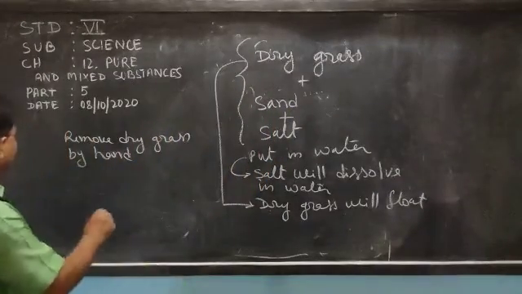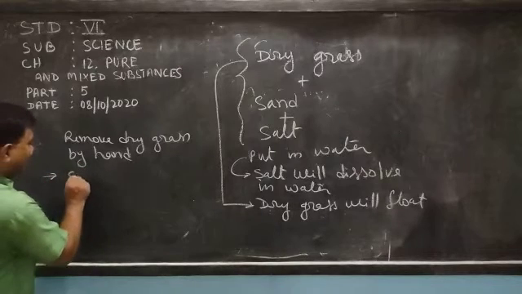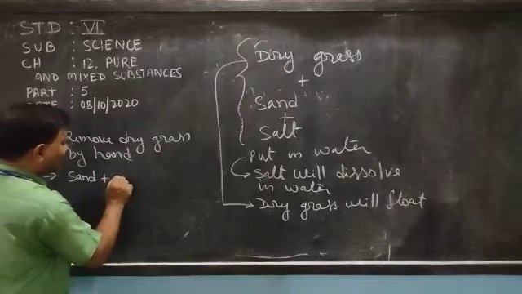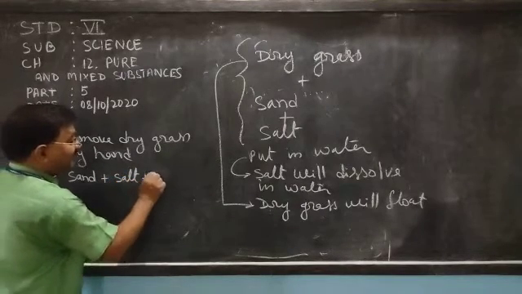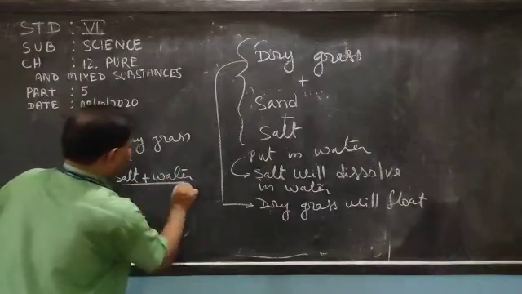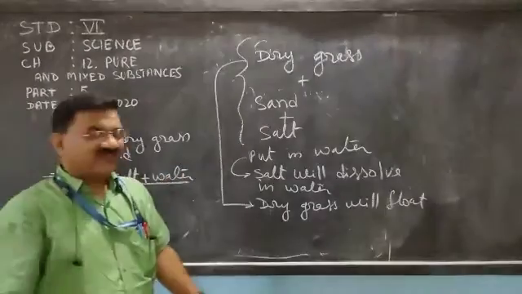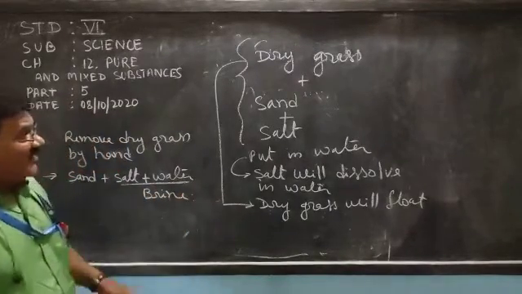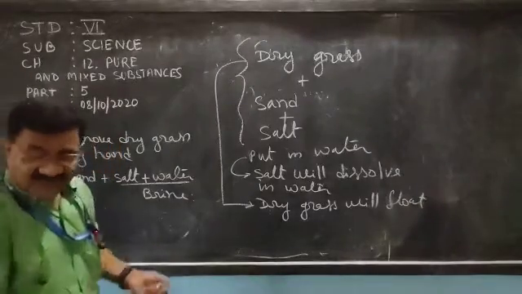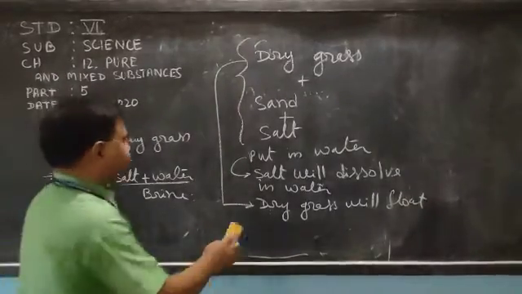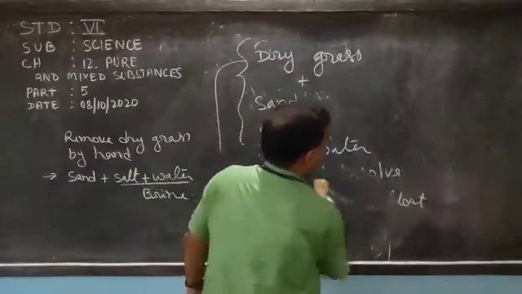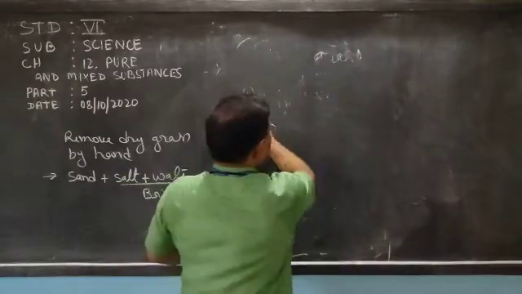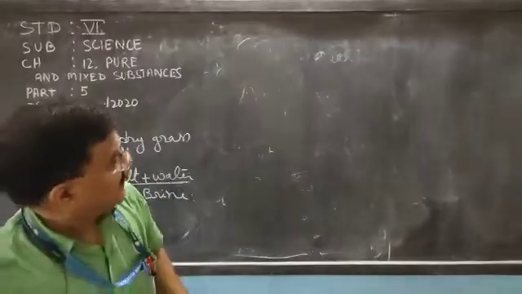Now what is left? Left is sand and salt plus water, and these two are dissolved and the mixture is called brine. Now what will we do, the next part? Next, we will filter it.